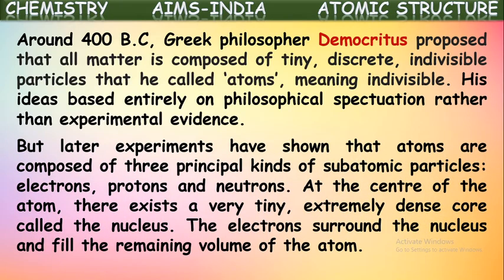But later, experiments have shown that atoms are composed of three principal kinds of subatomic particles. Yes, later some experiments showed and proved that atoms are not the smallest particles. Atoms contain still smaller particles which are called subatomic particles, as we have studied in the earlier classes. What are those subatomic particles?